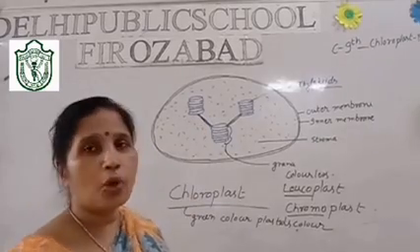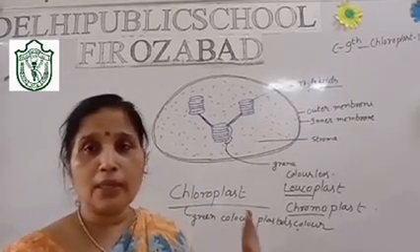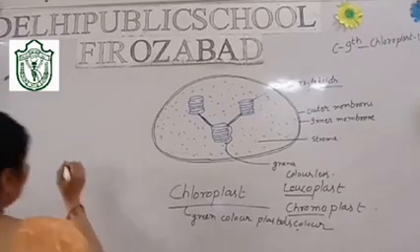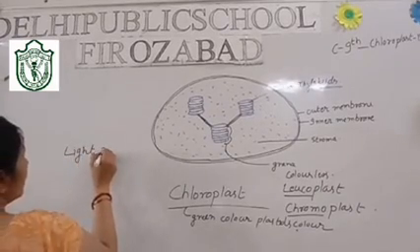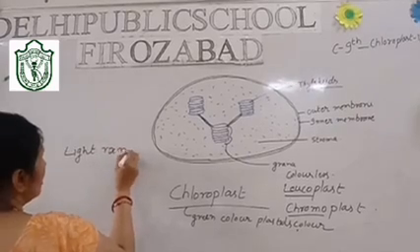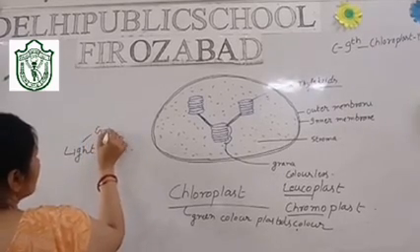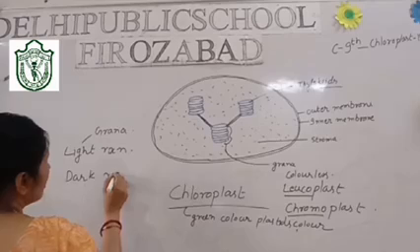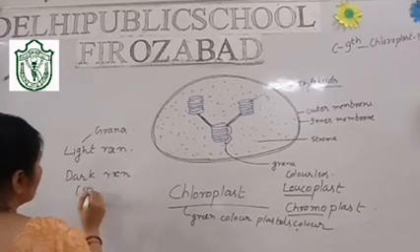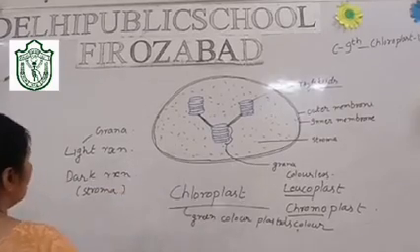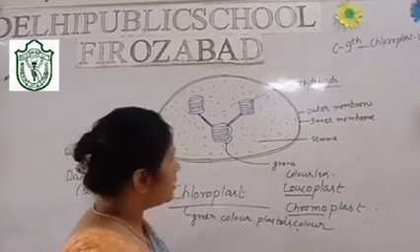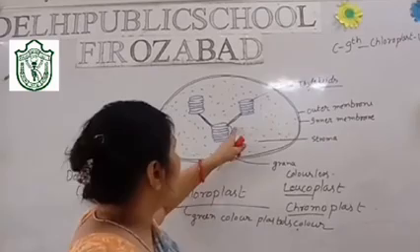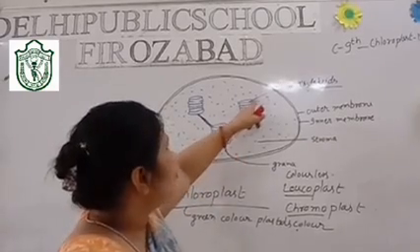In short, the grana is the site where the light reaction of photosynthesis takes place. I need to write: light reaction occurs in the grana, and dark reaction occurs in the stroma. First of all, see what the grana are. You can see that I have written grana for this whole structure, but this one I have written as a thylakoid.